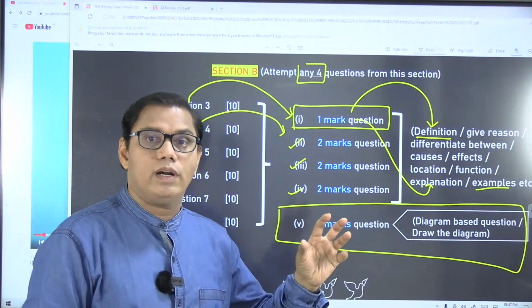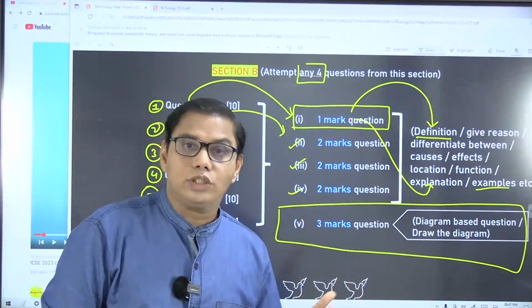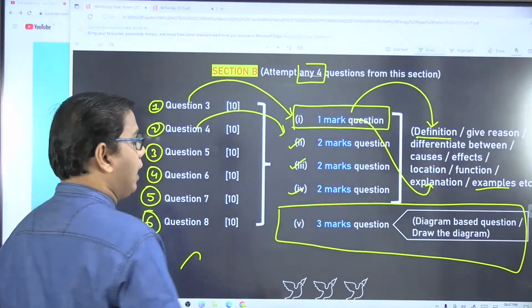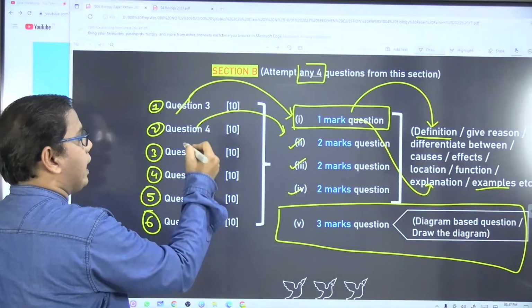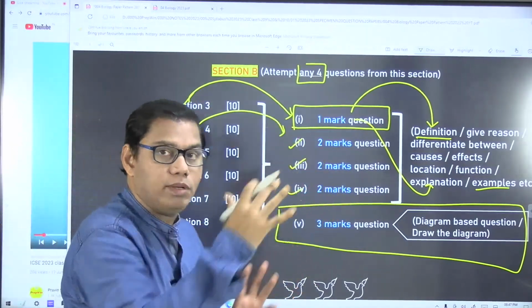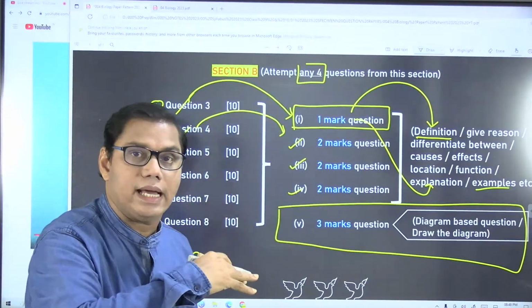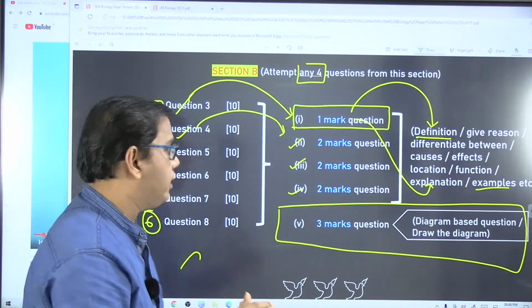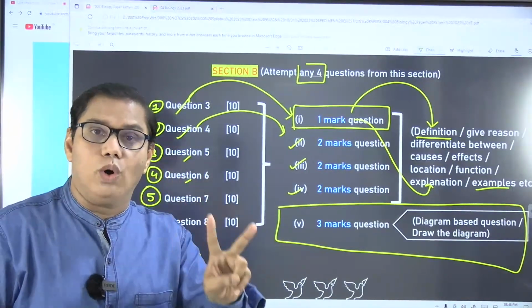A diagram is given to you followed by three questions, and you have to answer those three questions. Say this will be a diagram question. Question number three, diagram is given, and you have to answer the questions. Question number four, again diagram is given, and you have to write the answers.